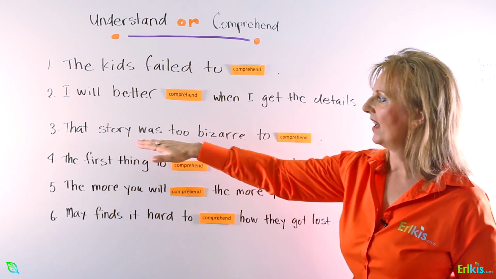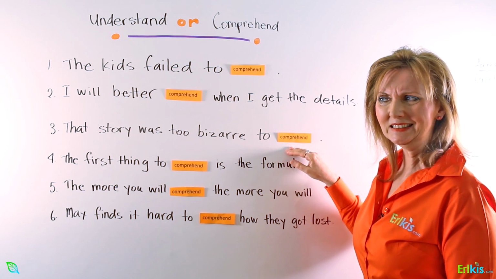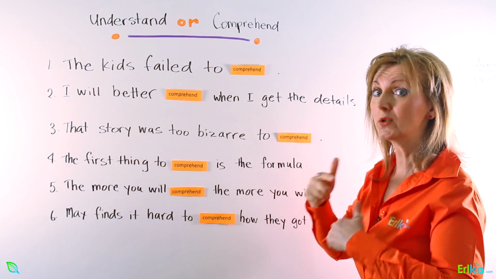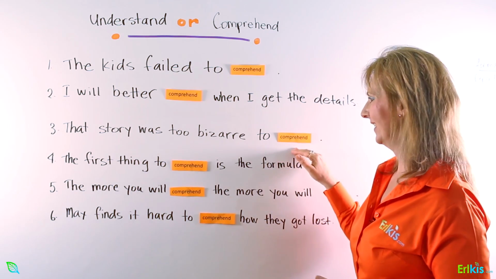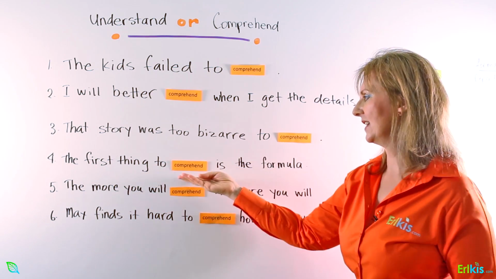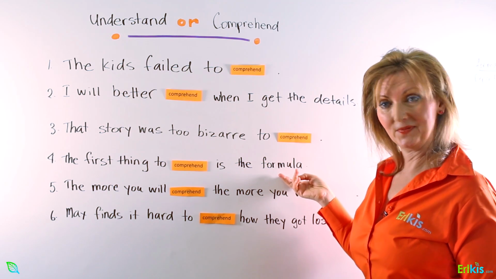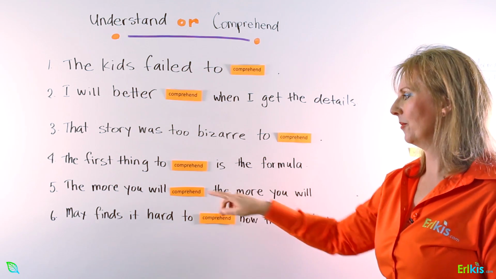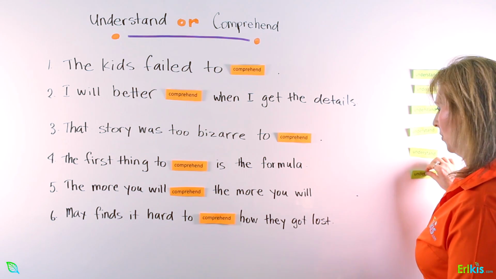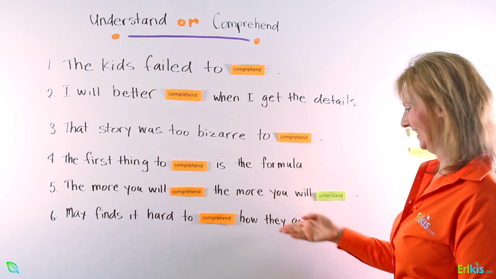Number 3, that story was too bizarre to comprehend. Too much to have to process, to use our logic, our skill set. And number 4, the first thing to comprehend is the formula. Now, number 5, this is interesting. The more you will comprehend, the more you will understand.